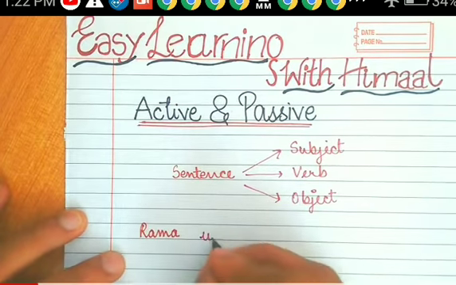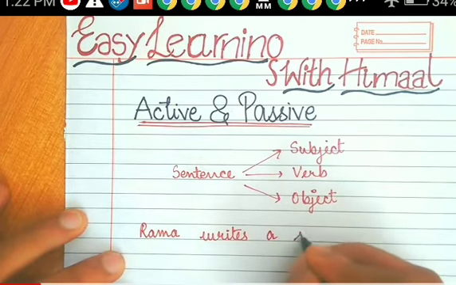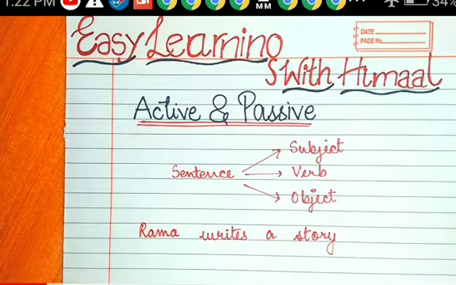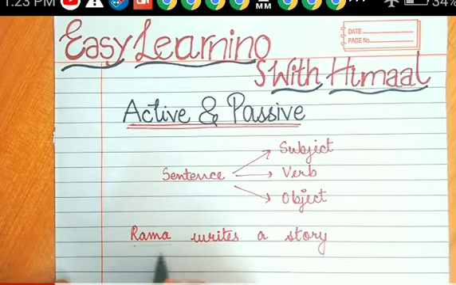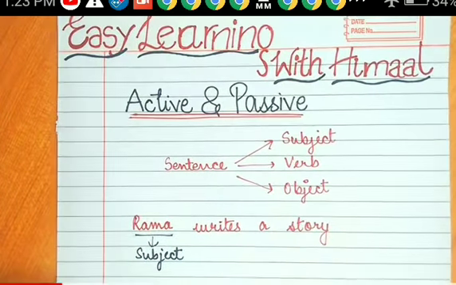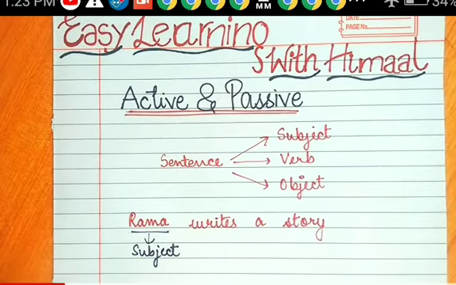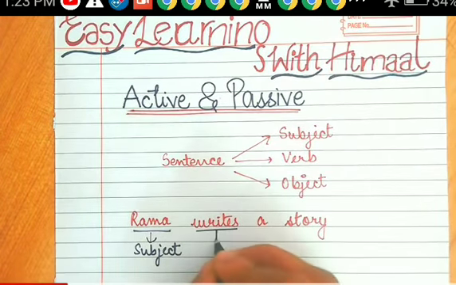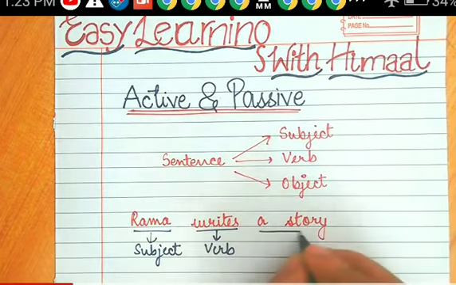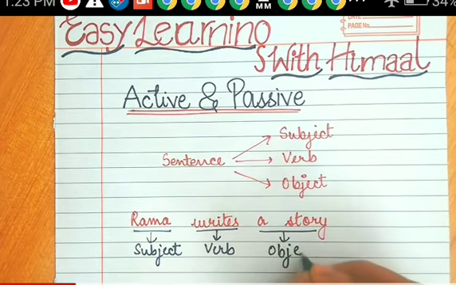For example, Rama writes a story. Here Rama is the subject, writes is a verb, and a story is the object. What is going on? The doer is Rama. Who is writing the story? Rama. Writes is a verb in simple present tense, and a story here is an object.